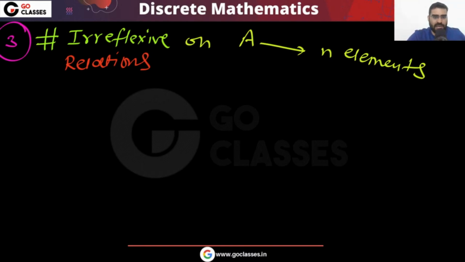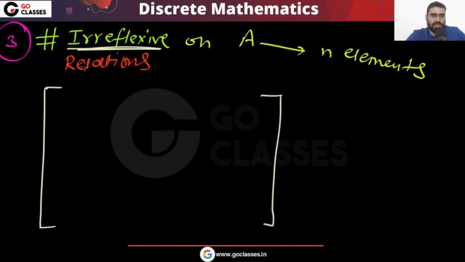Again the same method works, because irreflexive means on the main diagonal you have all zeros. Now this will happen: on the main diagonal you have zeros. Irreflexive means no element is related to itself. No element should be related to itself.